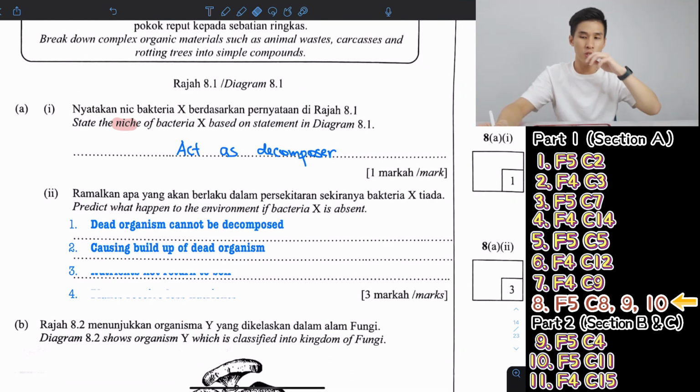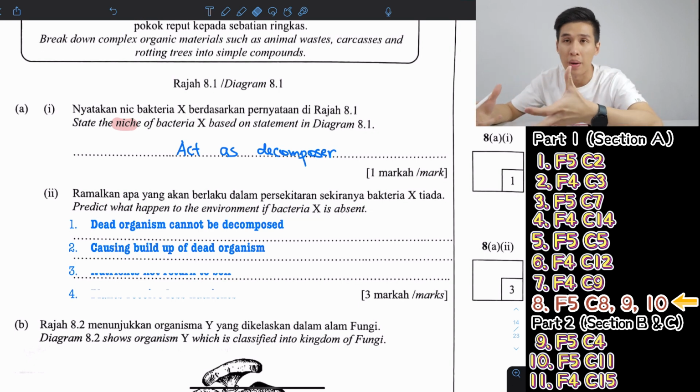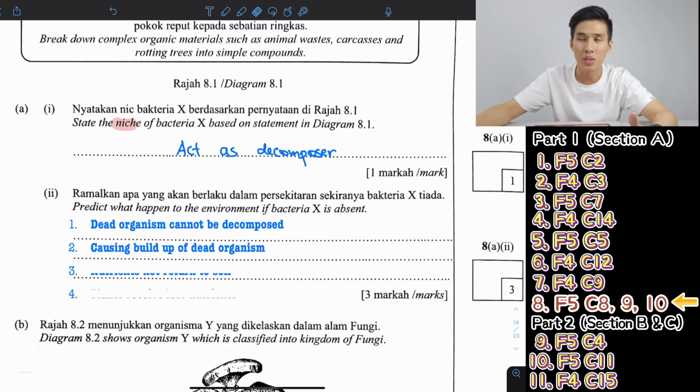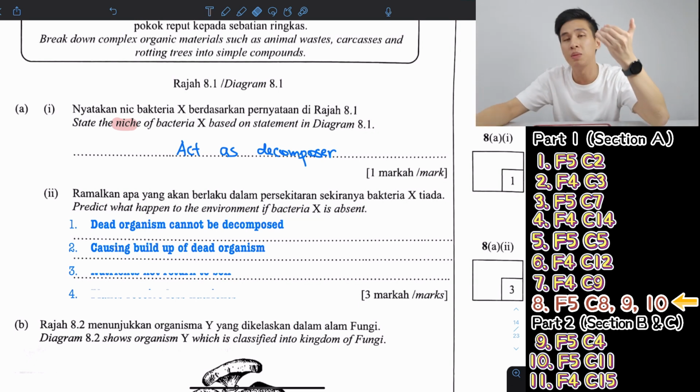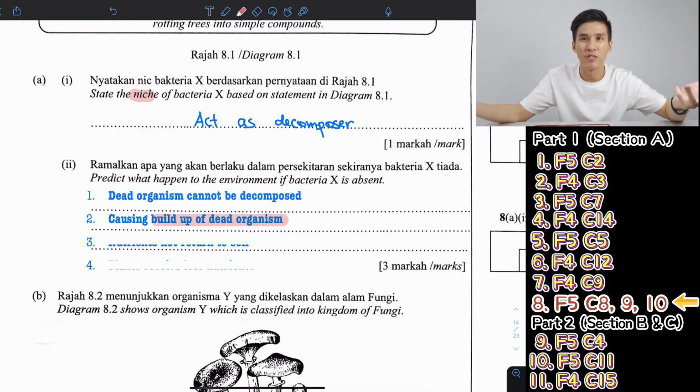So imagine you see a dead dog over here. Without decomposers, 10 years later you come back, the dog is still there. But of course now it's not just one dead dog. There will be hundreds of dead dogs because more and more animals will die. So dead bodies will accumulate, causing a build up of dead organisms. That's obviously not good because it's very messy, very dirty.